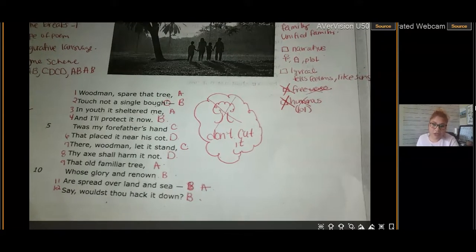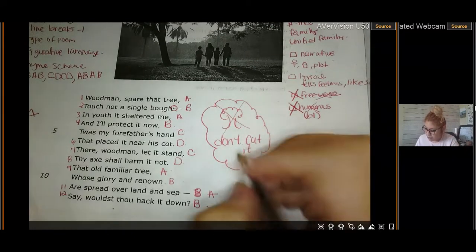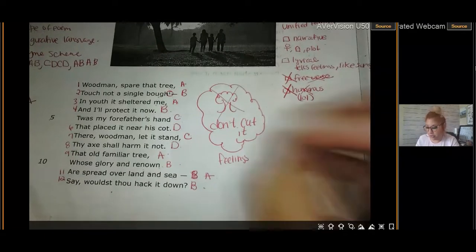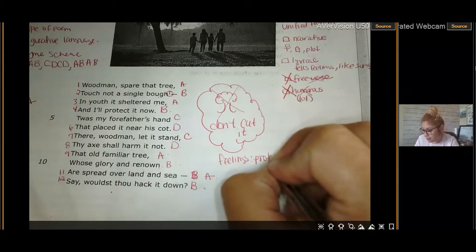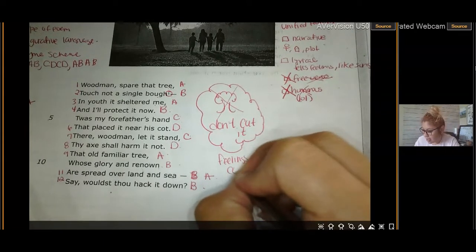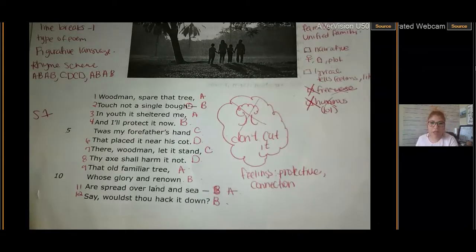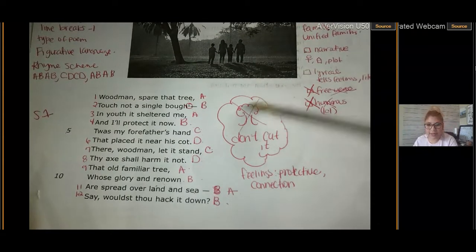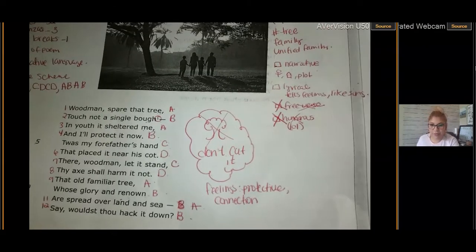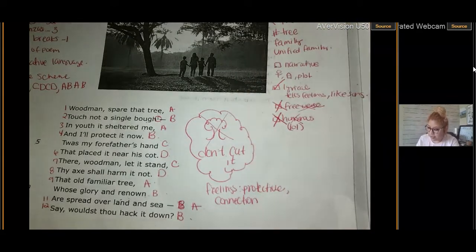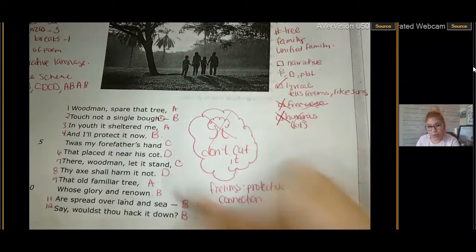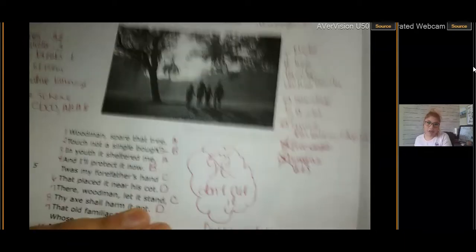So he's trying to protect the tree from being cut down. So I'm going to put here his feelings. How is he feeling right now with the tree? He's feeling protective. He feels a connection with the tree. So I'm going to put here he has a connection. Okay, so based on this cloud that I did, is it a narrative or a lyrical? So it is a lyrical. It tells feelings. So the speaker's feelings, and it's like a song because it rhymes. All right, boys and girls, so I want you to flip it over.